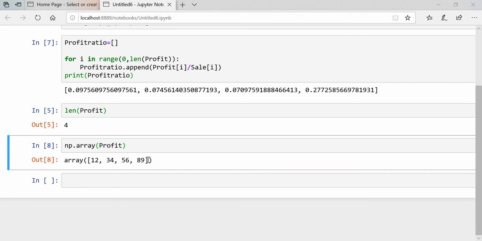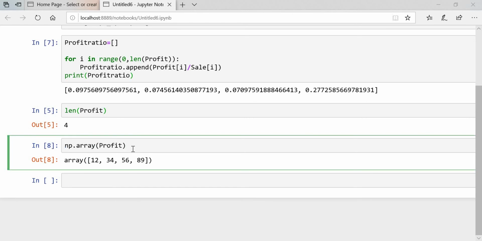It is a one-dimensional array, because you can see it is just one list. If you search on Google, you can see what is one-dimensional and what is two-dimensional. If you see one list like this, you can consider it as one-dimensional.